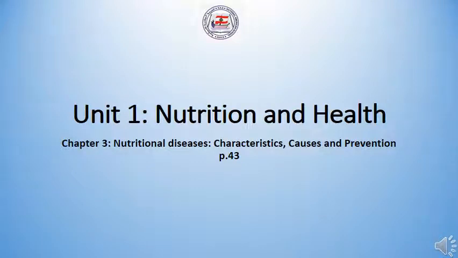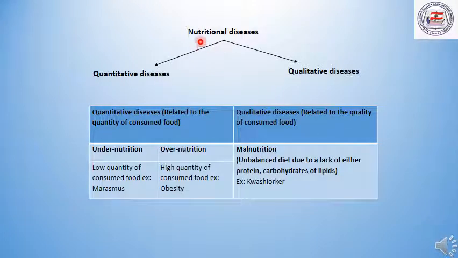Today we're going to start a new chapter, Chapter 3, Nutritional Diseases, Characteristics, Causes, and Prevention, page 43. This chapter is the last chapter of Unit 1, Nutrition and Health. First, nutritional diseases, which are diseases related to the nutrition, can be two types, either quantitative diseases or qualitative diseases. The table below summarizes these two types of diseases and gives examples of each.